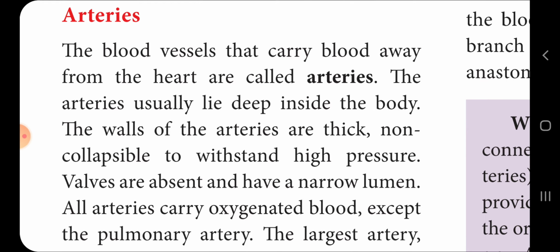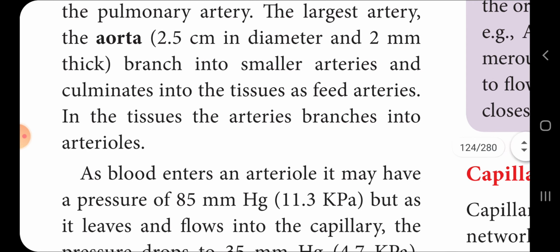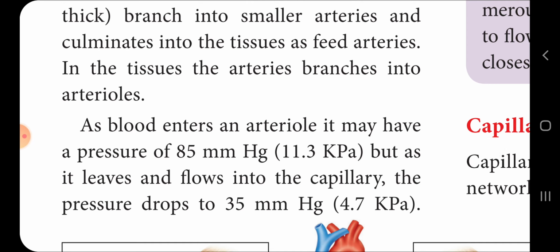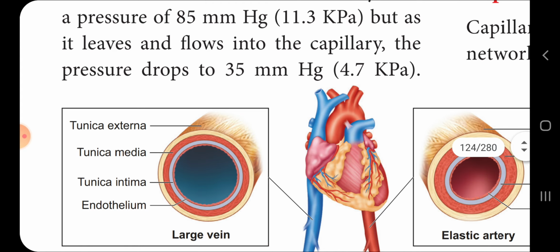Arteries: the blood vessels that carry blood away from the heart are called arteries. The arteries usually lie deep inside the body. The walls of the arteries are thick and non-collapsible to withstand high pressure, have valves absent, and have a narrow lumen. All arteries carry oxygenated blood except the pulmonary artery. The largest artery, the aorta, branches into smaller arteries, which culminate in tissues, and the tissue arteries branch into arterioles. The blood entering the arteriole may have a pressure of 85 mm Hg but leaves the capillary at 35 mm Hg.